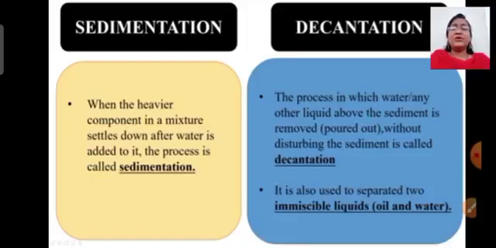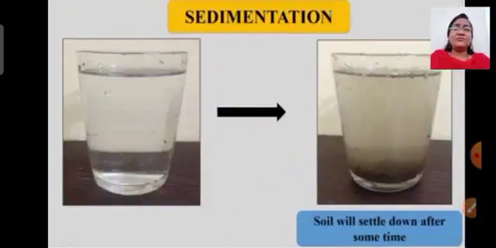Now children, we will look at sedimentation and decantation with the help of some examples. Here we have a glass of water. Then I have added some mud or soil in it. After some time, what will you observe? That the soil will settle down at the bottom of this glass, isn't it? So what is this? This is sedimentation. Sedimentation means settling down of the particles at the bottom. The sediment has settled down at the bottom.